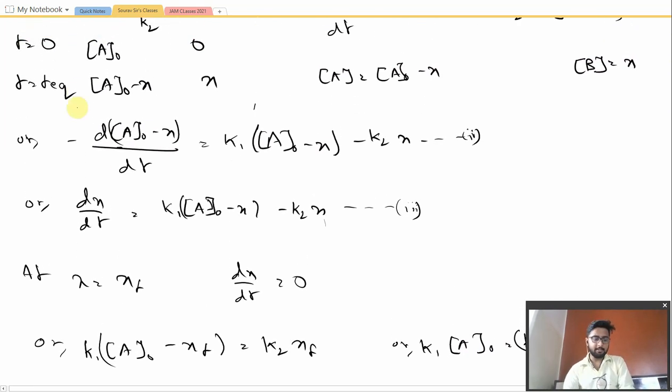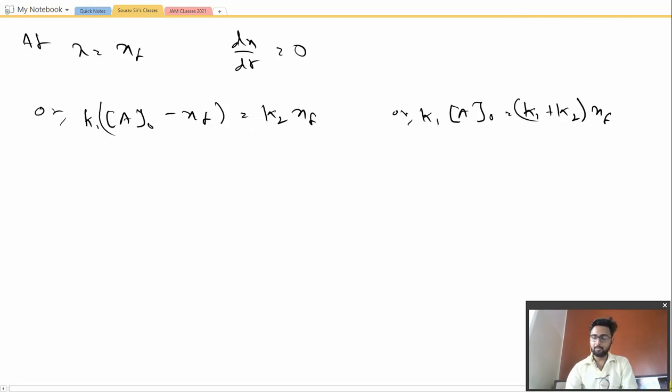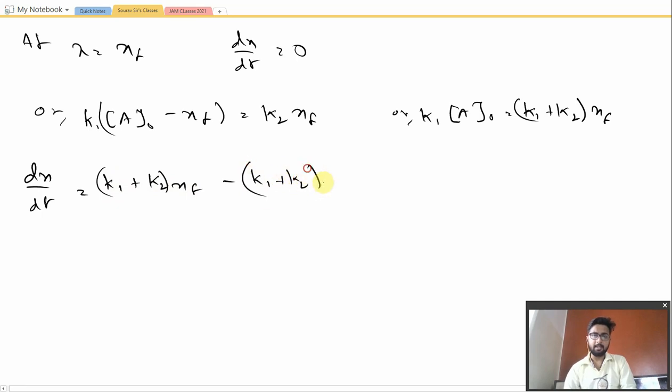So in this equation, we will be putting the value of K1 A naught, and the other values would be there as it is. So we may write dx/dt equal to (K1 plus K2) XF minus (K1 plus K2) X. Or you may just factorize this, with K1 plus K2 taken common, and we have XF minus X. This would be one of the steps.